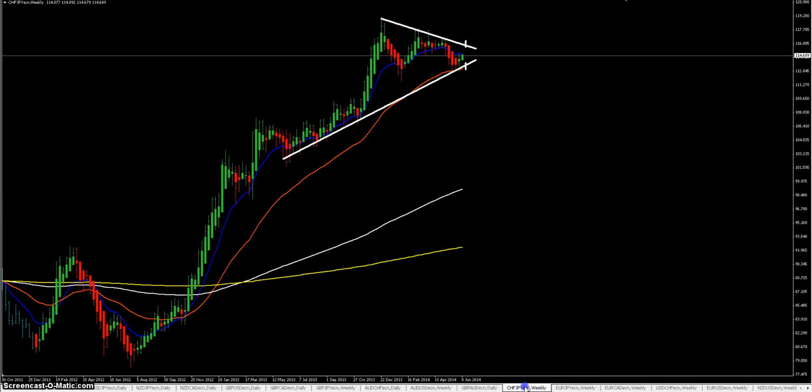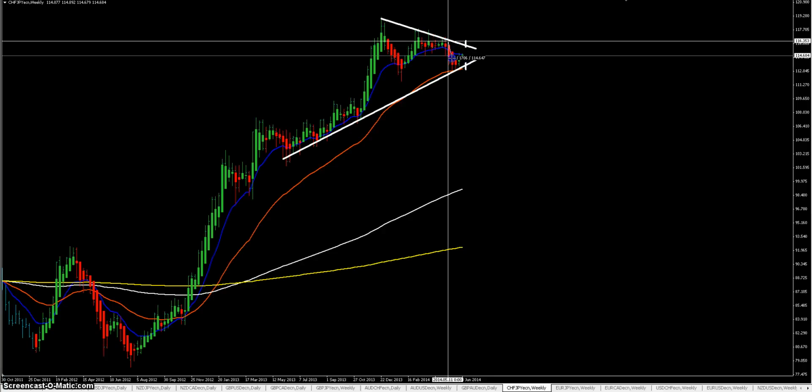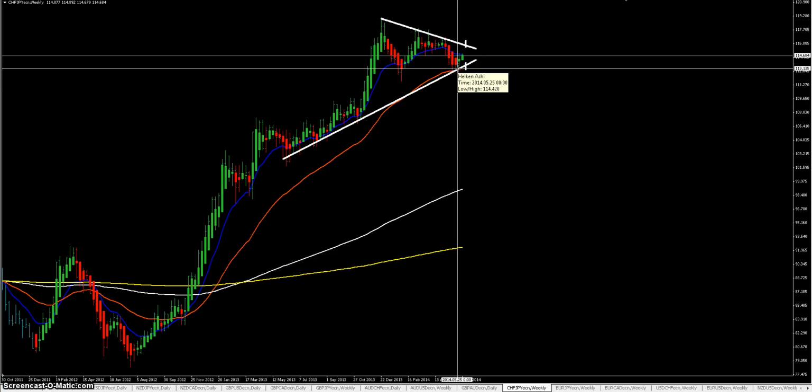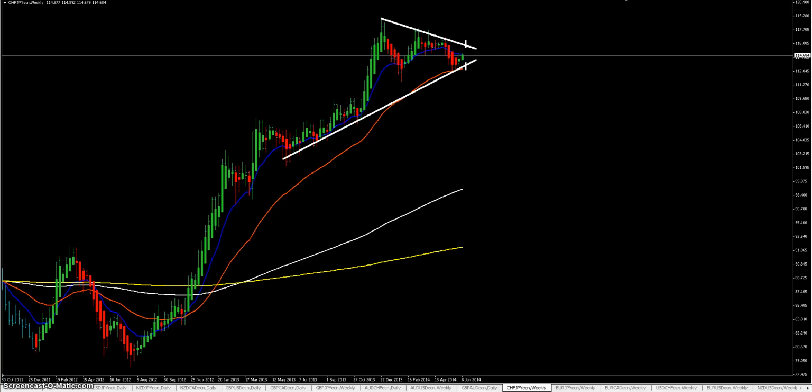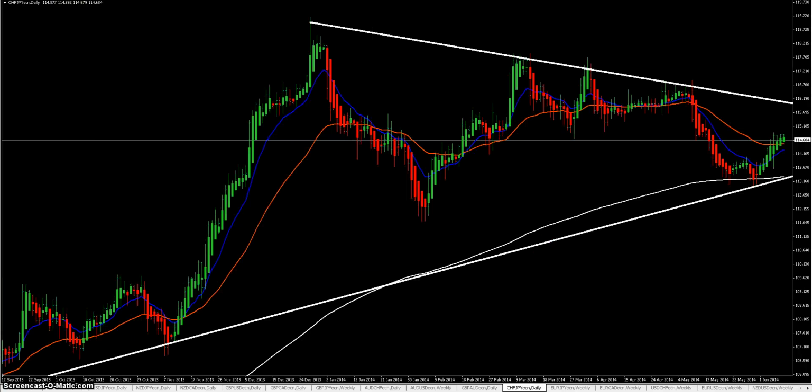That's it. On the CHF JPY, on the weekly, we have an uptrend, then price started making lower highs and made the lower low here, bounced from the EMA36 and trend line, and price bounced up, so we have a wedge.